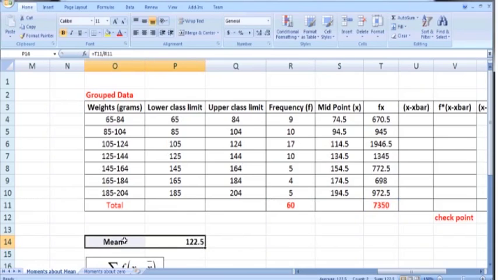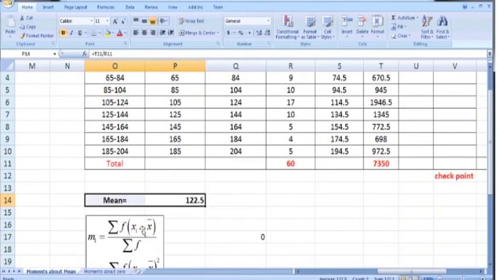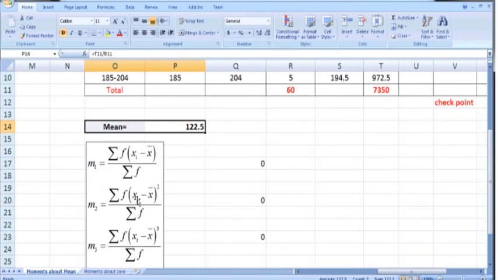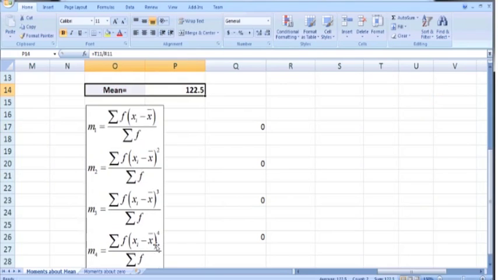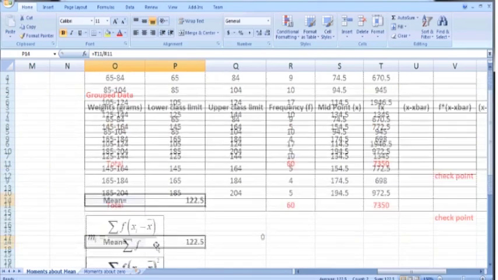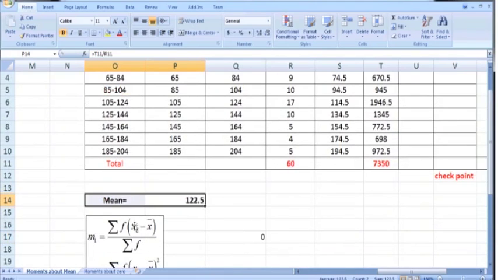So it is 122.5. Once we have this x bar in hand, we can calculate the deviations, x minus x bar, and then we will calculate the square of the deviations, then the cube, and then the fourth power of the deviations. To calculate the deviations, subtract this x bar, which is 122.5, from each of the x values, and remember that the x's are the midpoints.